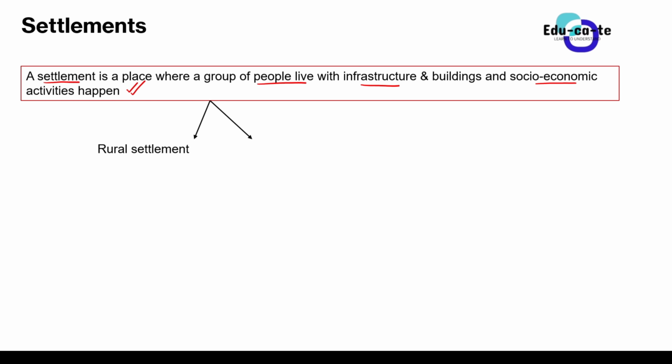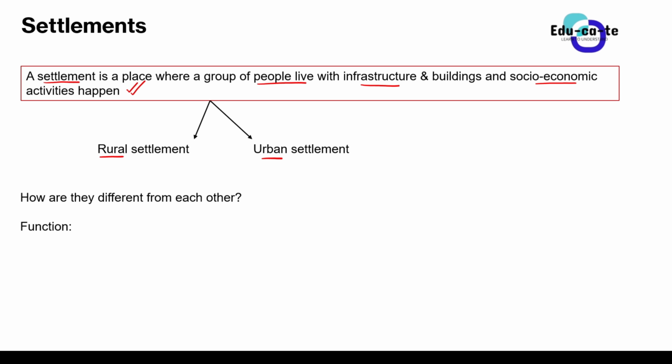Settlements are divided into two main types. We have rural settlements, and we also have urban settlements. You are particularly familiar with the words rural and urban, and some of you maybe have a dream to live in a rural area or in an urban area. So now, how do we differentiate between a rural settlement and an urban settlement? Of course, you are familiar with Emakaya and Ematropen, if I want to be vernacular. So let's look at what actually differentiates a rural settlement from an urban settlement. How are these different from each other?